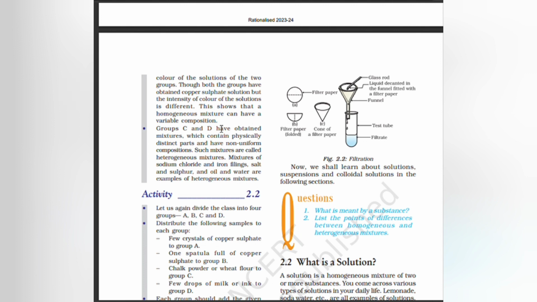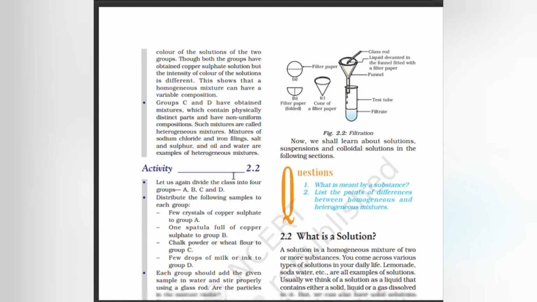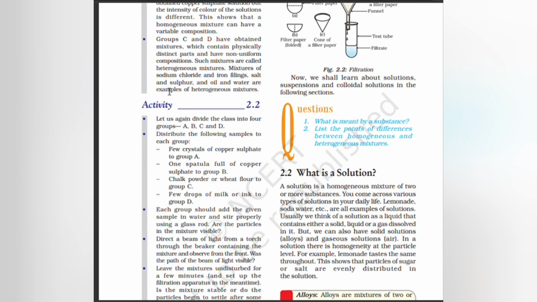Groups C and D have obtained mixtures which contain physically distinct parts and have non-uniform composition. Such mixtures are called heterogeneous mixtures. Mixtures of sodium chloride and iron filings, salt and sulfur, and oil and water are examples of heterogeneous mixtures.